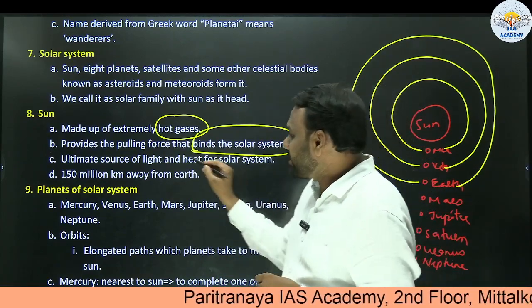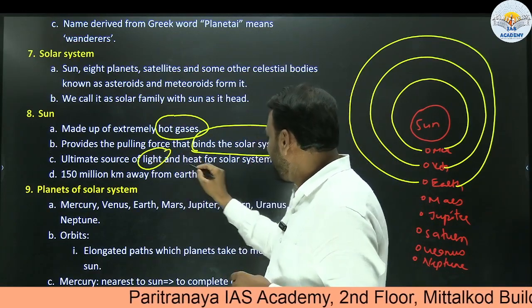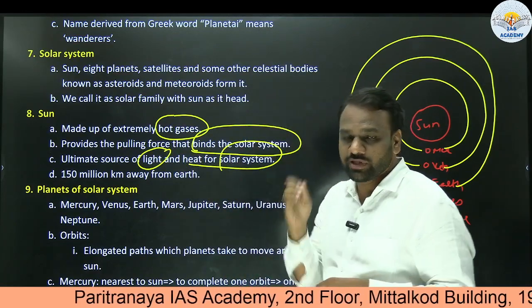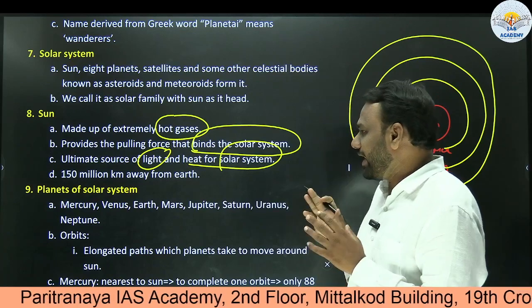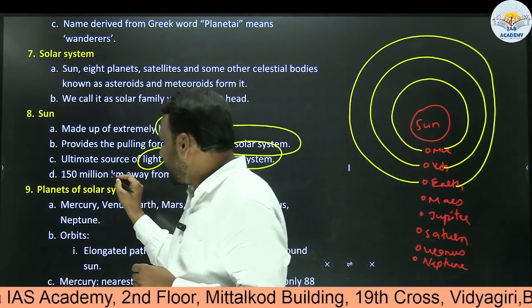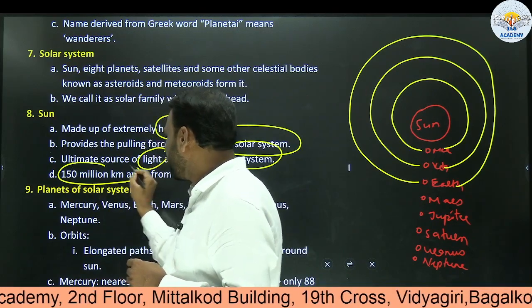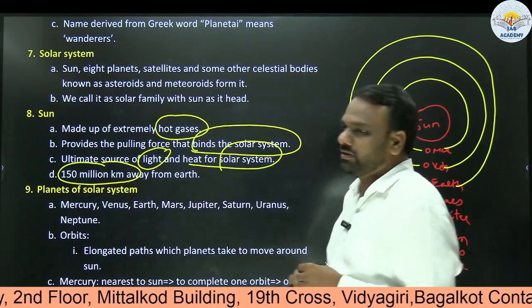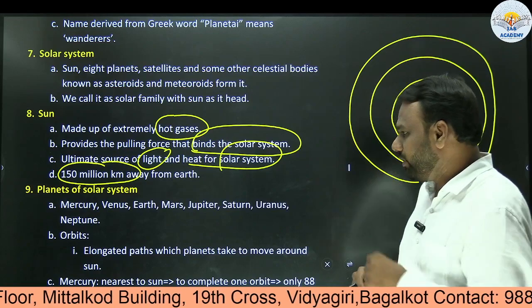Next, it is the ultimate source of light and heat for the solar system. So the sun is the ultimate source of light and heat for the solar system. So here, a very important point to remember. The sun is approximately 150 million kilometers away from Earth. Okay, 150 million kilometers away from Earth.